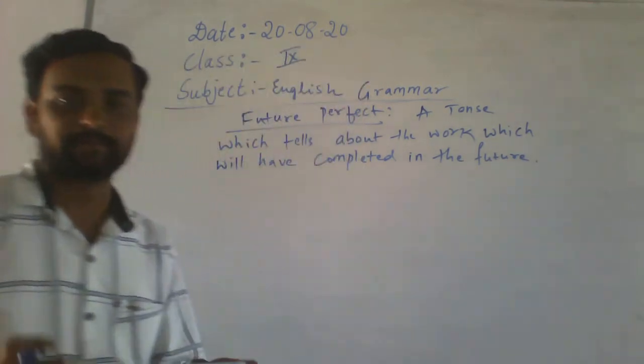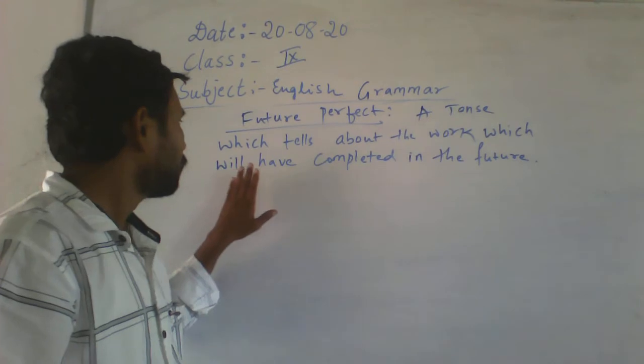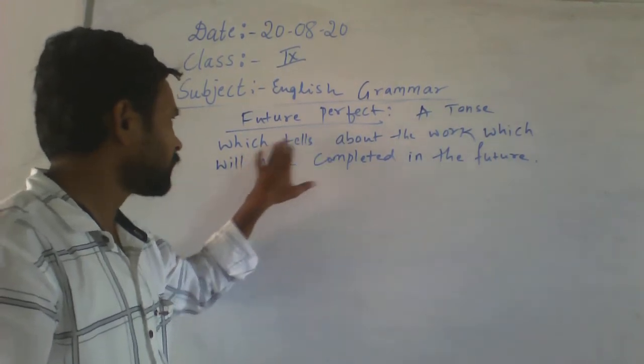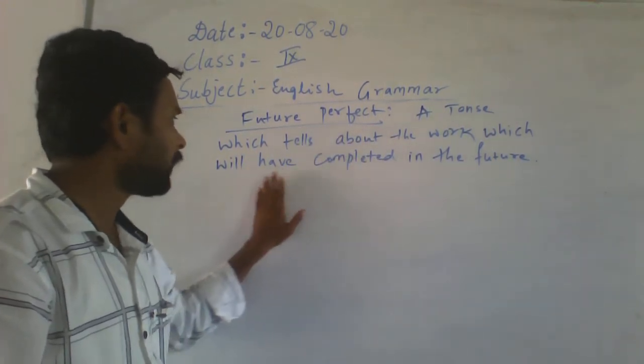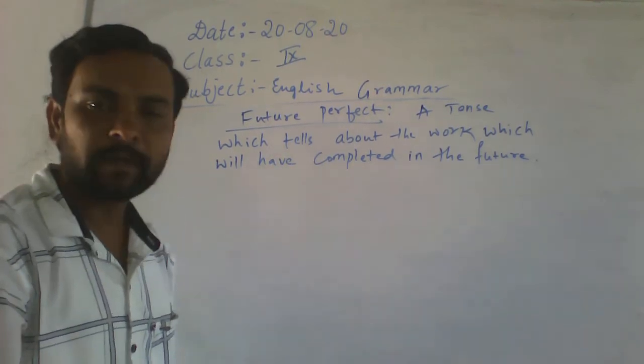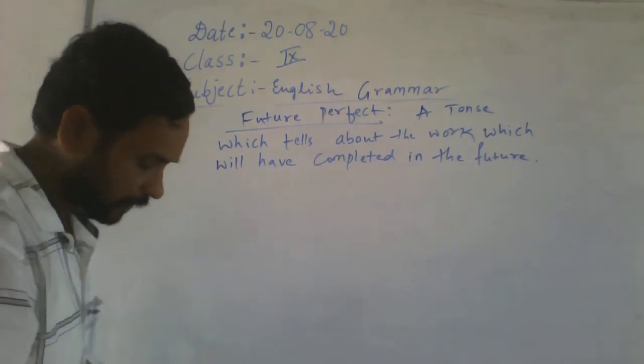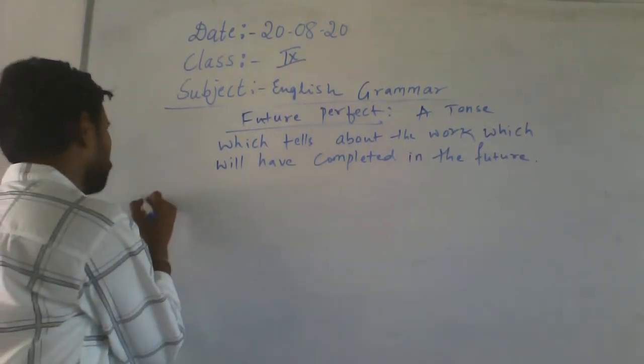See here. What is the definition? A tense which tells about the work which will have been completed in the future is called future perfect. Future perfect.